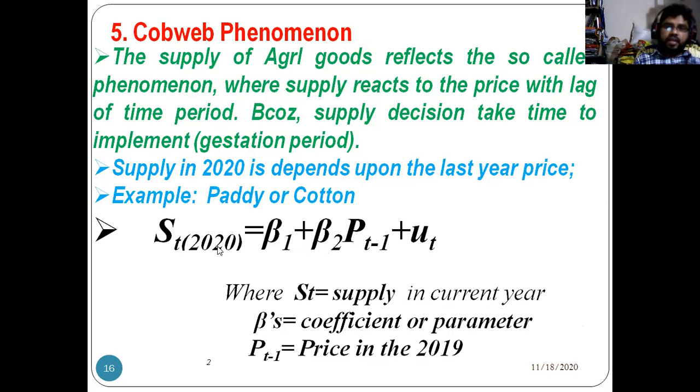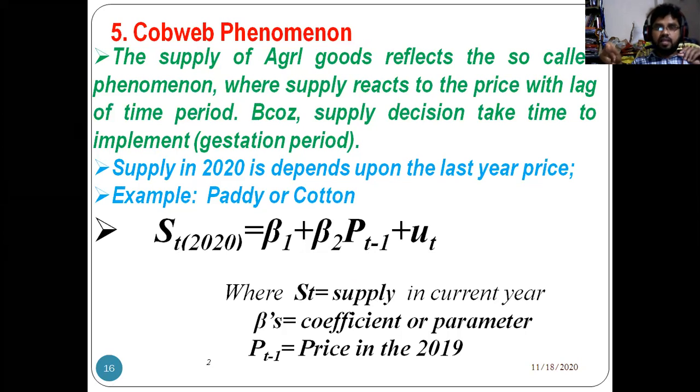For example, if you take the Sensex and consider some particular share, the quantity of supply of shares depends on the previous day's price of the stock or share. So generally in agriculture, we get the Cobweb phenomenon, that is, present year supply depends on previous year price. For example, if you take the vegetable market, today's prices depend on what price?